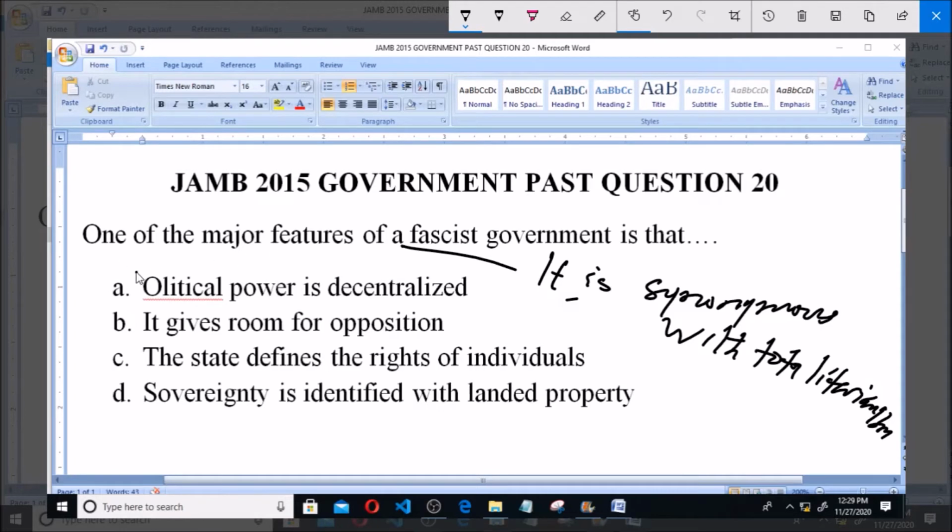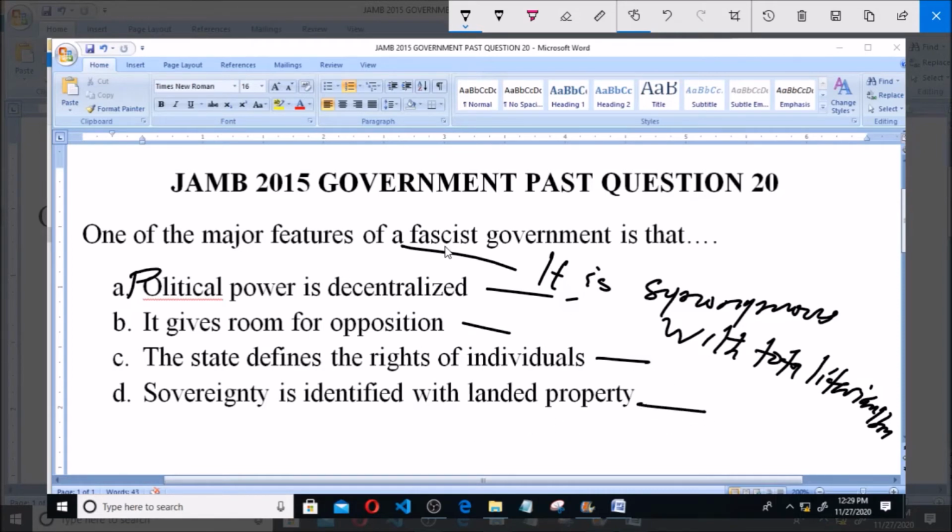So option A says political power is decentralized. B says it gives room for opposition party. C says the state defines the right of individuals. D, sovereignty is identified with landed property.